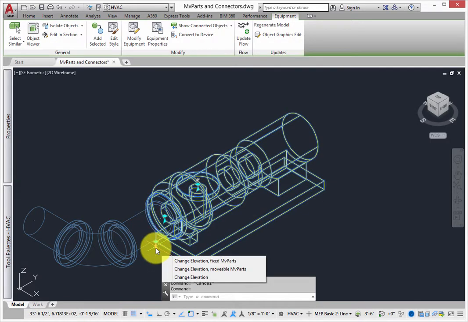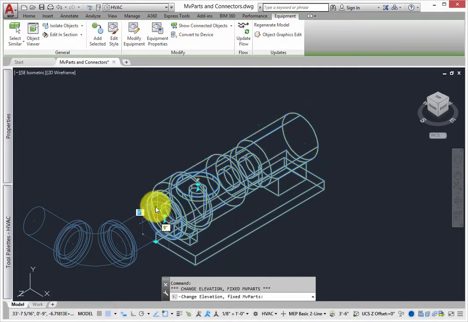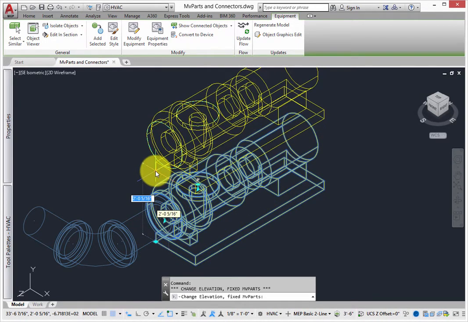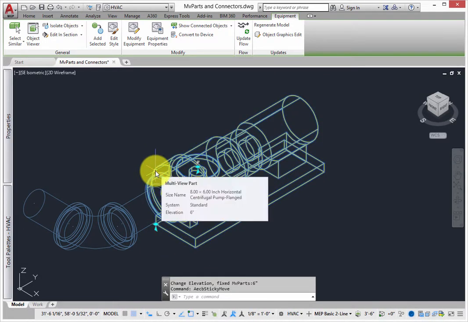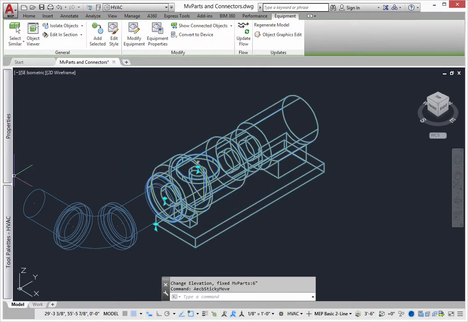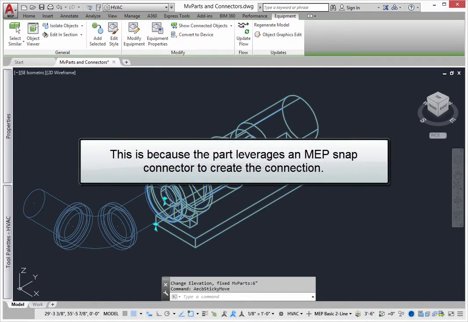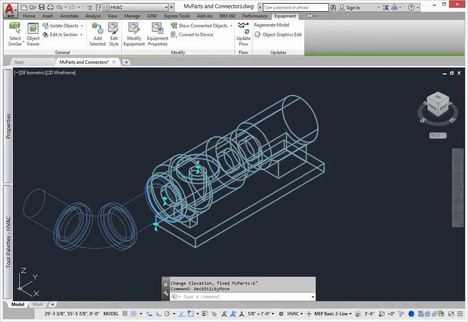From a 3D point of view, several grips appear that offer different ways to control elevation. Select one of the grips. You can either drag the part to a new location or type in the elevation you want. Since you used a grip to add a pipe, notice that the pipe moves with the part. This is because the part leverages an MEP snap connector to create the connection. This occurs automatically when the plus sign grip is used to add connecting geometry.